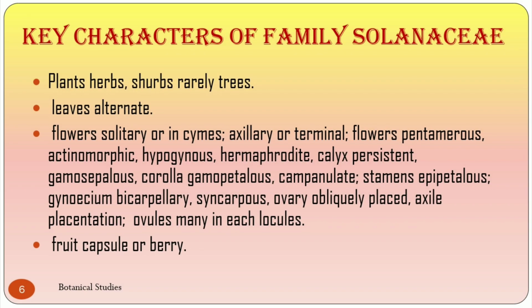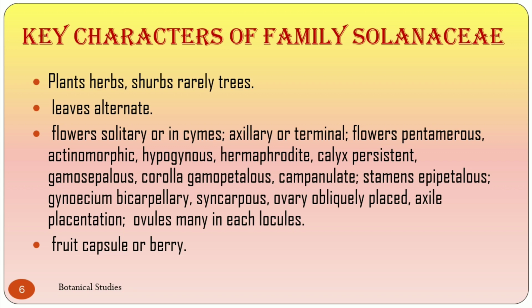Key characters of the family Solanaceae. This family includes plants that may be herbs, shrubs, rarely trees. The leaves are alternate, the flowers solitary or in cymose inflorescence. The inflorescence may be axillary or terminal. Flowers are pentamerous, actinomorphic, hypogynous, and hermaphrodite.